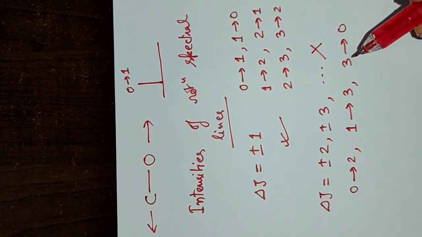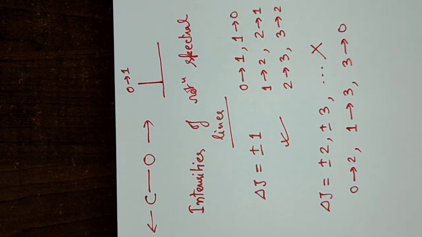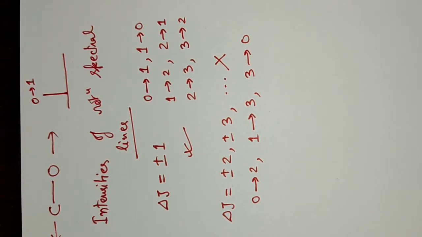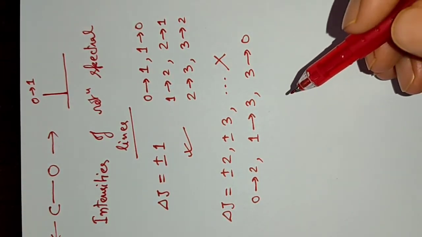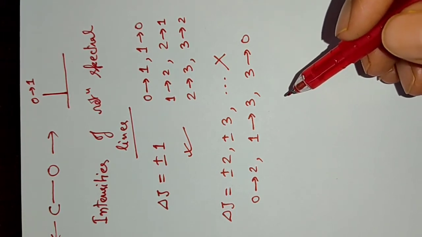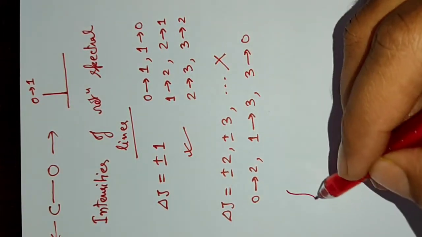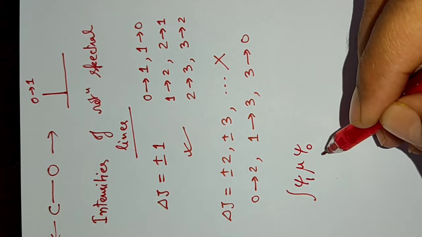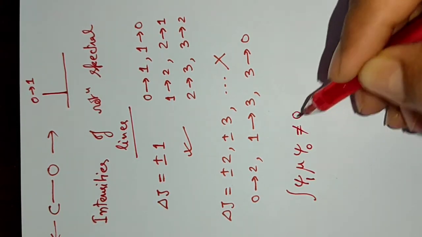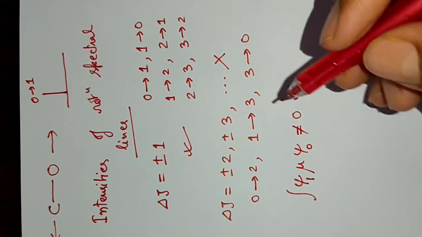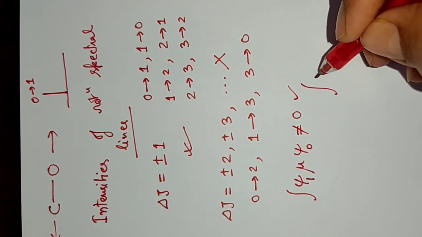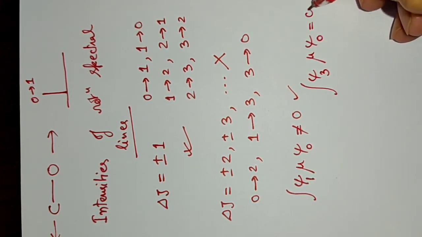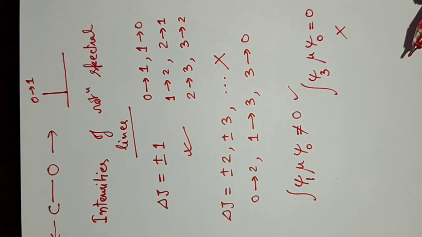As already discussed, I am repeating, the selection rule is by no means arbitrary. It is a result of calculation of the transition moment integral. That is, for the allowed case, it will be psi 1 mu psi 0 not equal to 0, so it will be allowed. And for the forbidden case, it will be like psi 3 mu psi 0, it will be equal to 0. It will not be allowed.